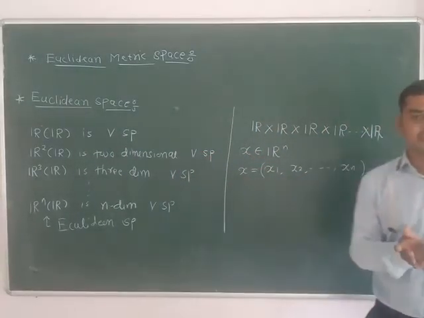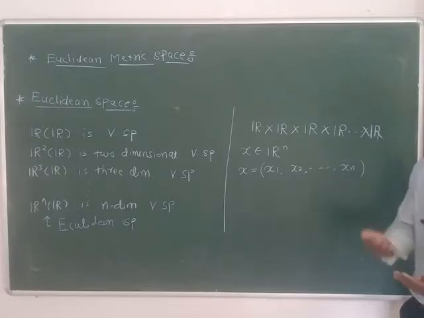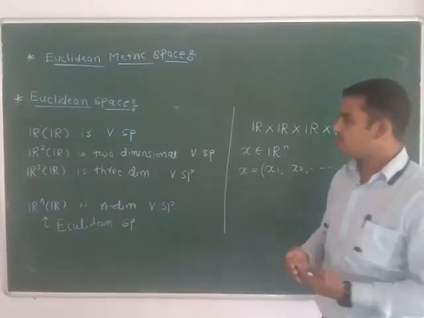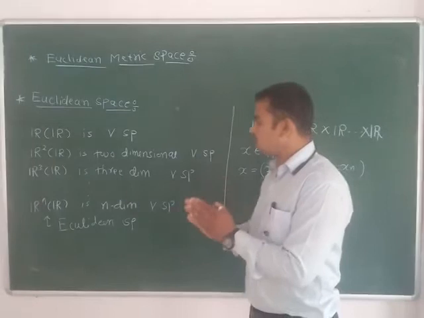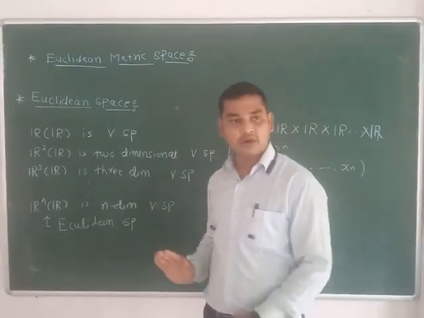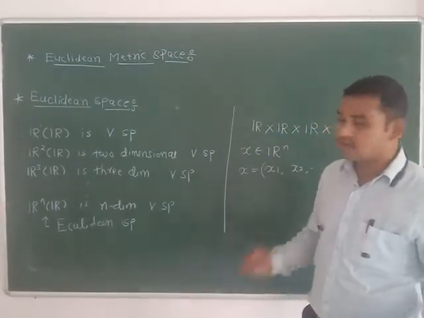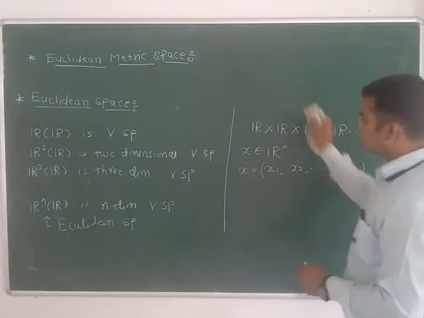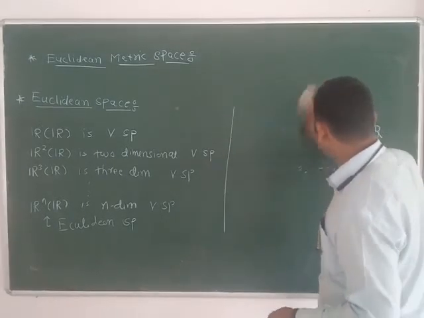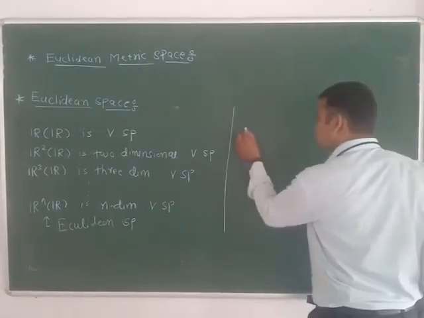So Euclidean space is a particular case of a vector space of n dimensional real numbers. Particularly, we can say that Rn over R is called Euclidean space when it has a metric defined with the help of a function.